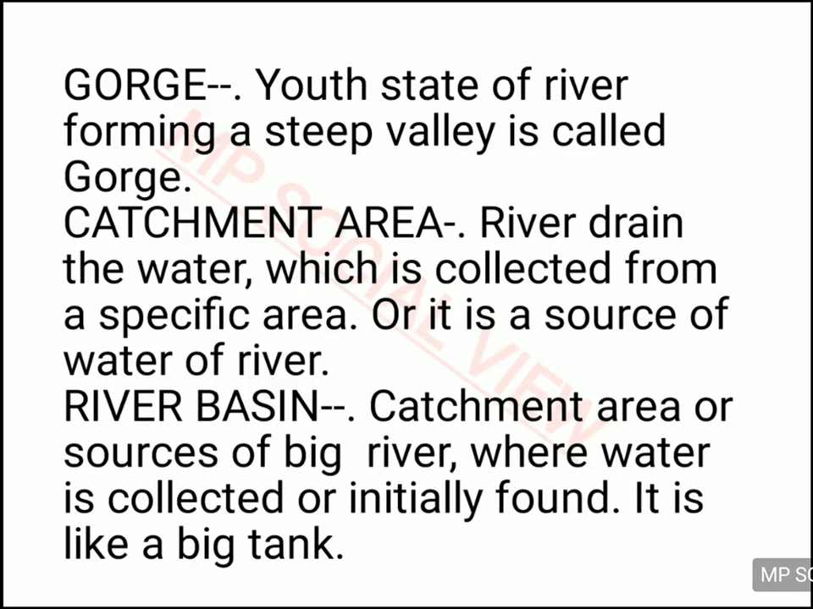Then what is a river basin? A river basin is also a catchment area, because it is the catchment area of a big river. When the catchment area is of a big river, then it is called a river basin. It acts like a big tank in which all the water is collected, and through that tank the water is taken by the river, and then with that water the river moves forward. You can understand this with a figure. You can see the catchment area in this figure. The round one is the catchment area, that is the source of the river from where the river is taking its water and flowing forward.